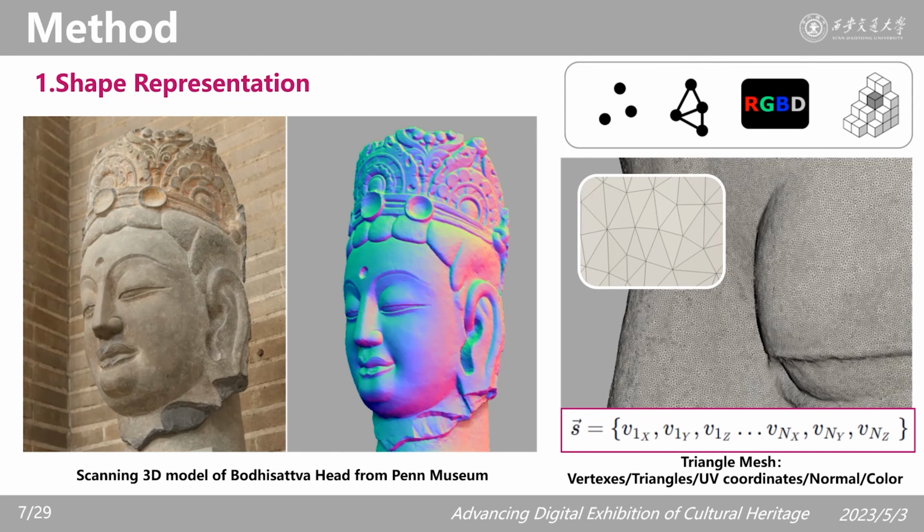Generally speaking, a complete triangle mesh file includes vertices, triangles, and UV information. However, the shape information is uniquely determined by the vertices. So we connected and flattened the 3D coordinates of the mesh vertices in a uniform order to represent the shape as a one-dimensional vector.